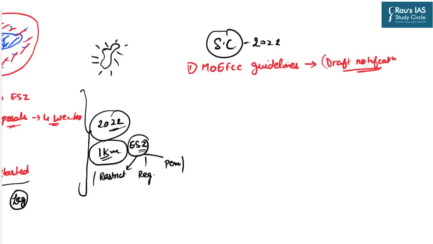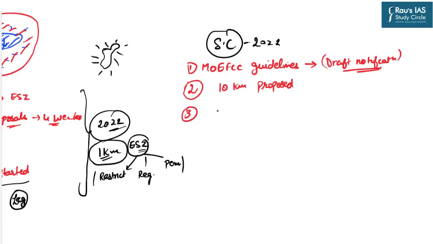Further, this draft notification is still awaited; it is not yet finalized. It also said these guidelines will be implemented in the region of 10 km around the protected areas, as well as those protected areas which were still proposed.